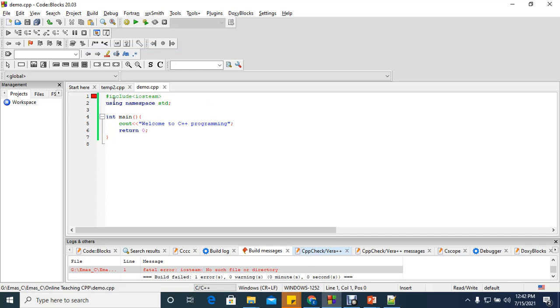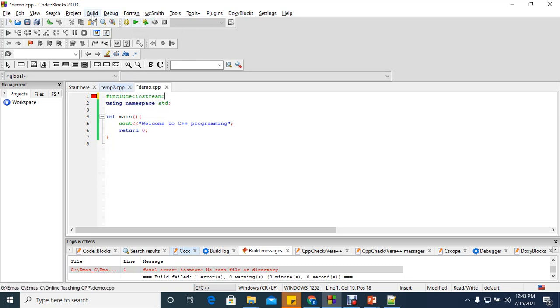Now if there is an error, I click here. It shows where the error is, in the include line. Something must be wrong here. What's wrong? Let's see: no such file or directory, iostream. I wrote it incorrectly instead of iostream, so it should be iostream. You see, I had made a mistake there. It was an error.